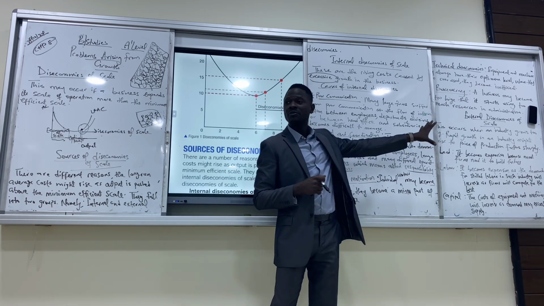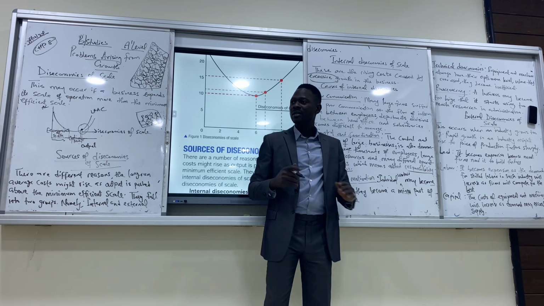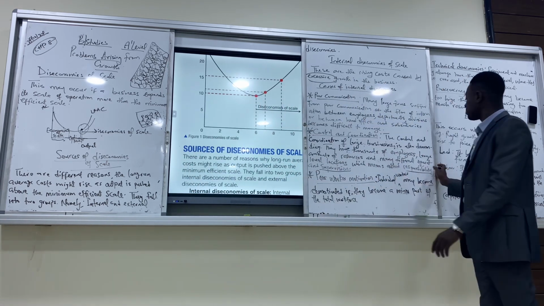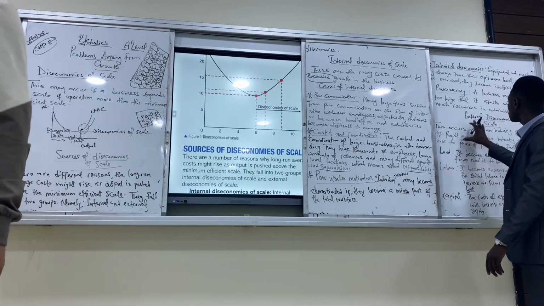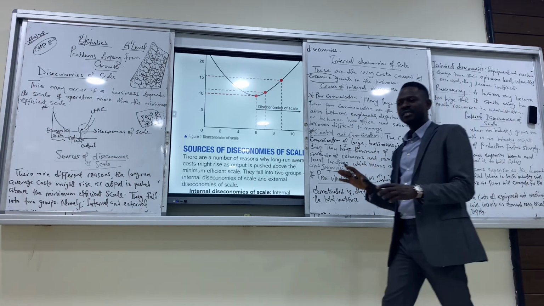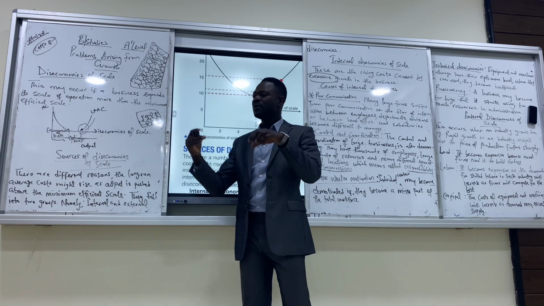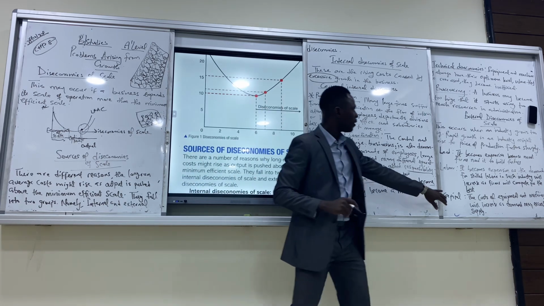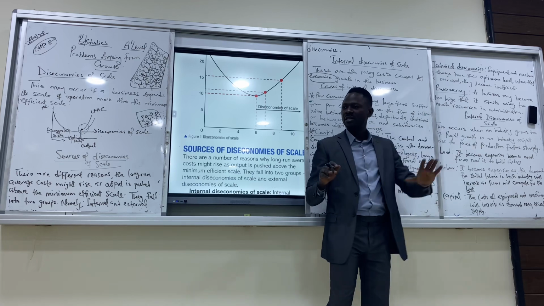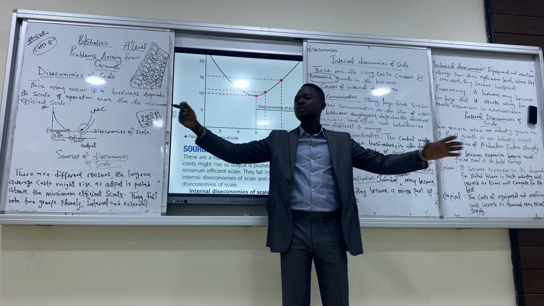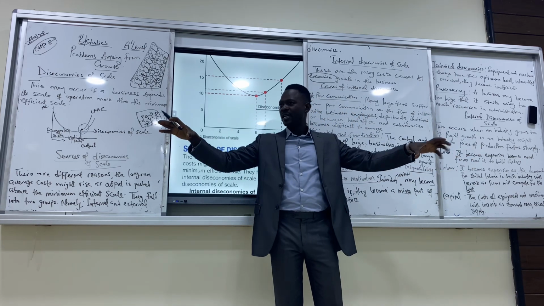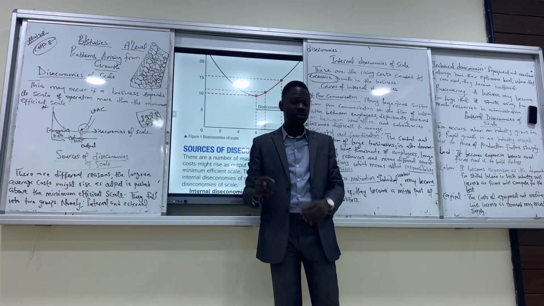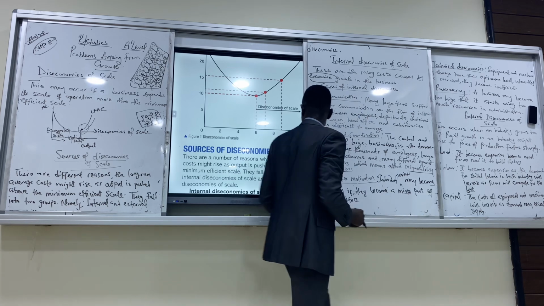External diseconomies of scale is simply talking about the industry becoming too big that it starts affecting firms in that industry. Just please sit down. For external diseconomies of scale, it simply means the industry itself, like the educational industry, becomes too big that it starts affecting individual firms in that industry. So I'm going to read. For external diseconomies of scale.